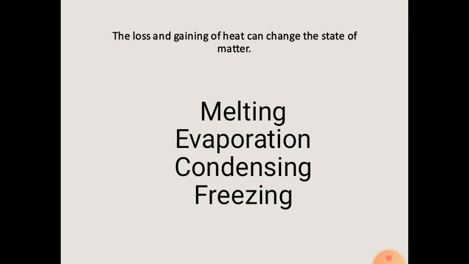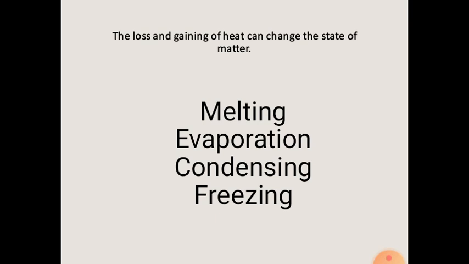Now, if heat energy is applied to a liquid, then the particles move faster still. At the top surface of a liquid, the faster particles break free to form a gas above it. This is an evaporation process. In this process, liquid state changes into a gas state.